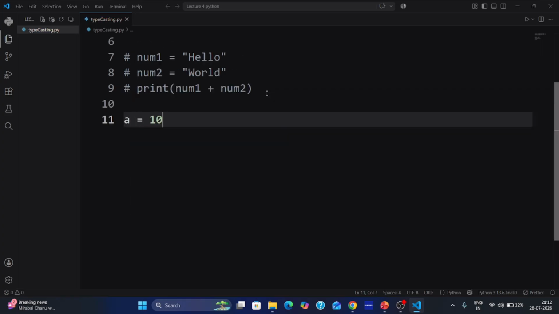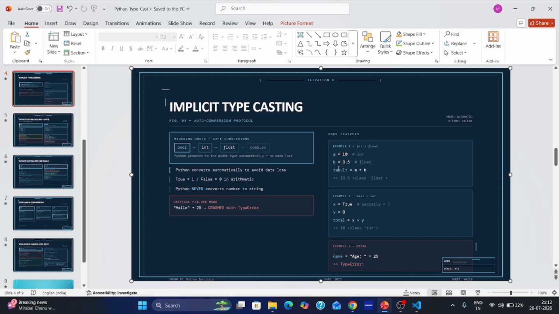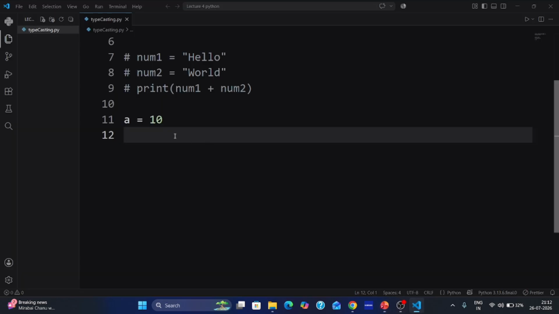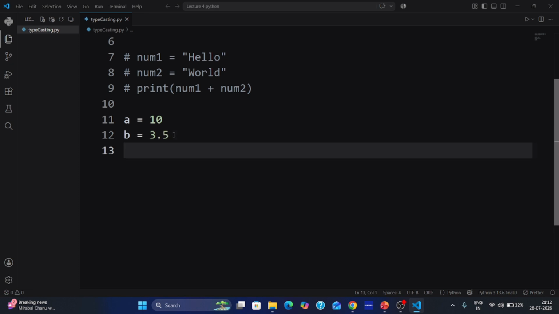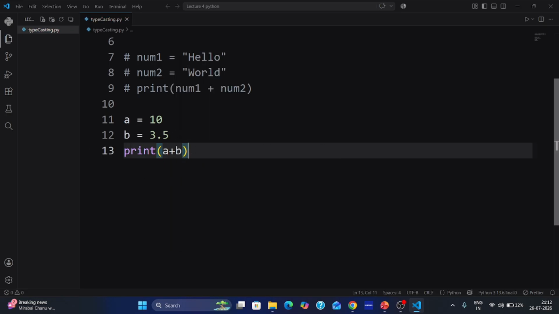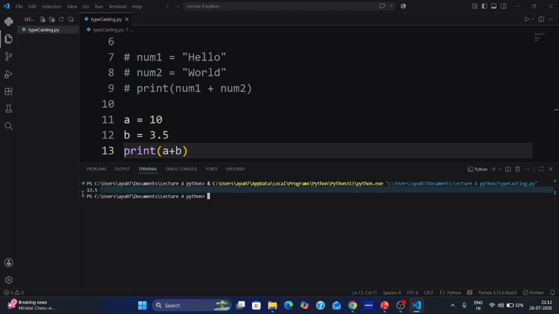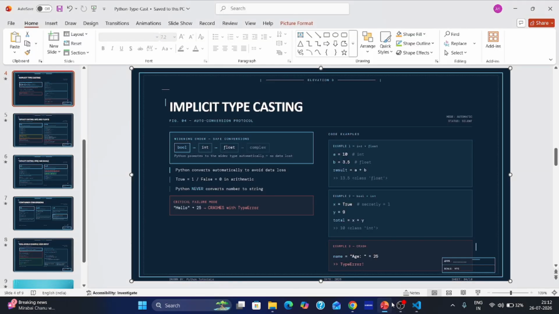A is equal to 10. And what's the value of B? It is 3.5. So what we are doing here, we are adding the integer and float value. So print A plus B. So you will get here 13.5. The answer is 13.5. You got it?